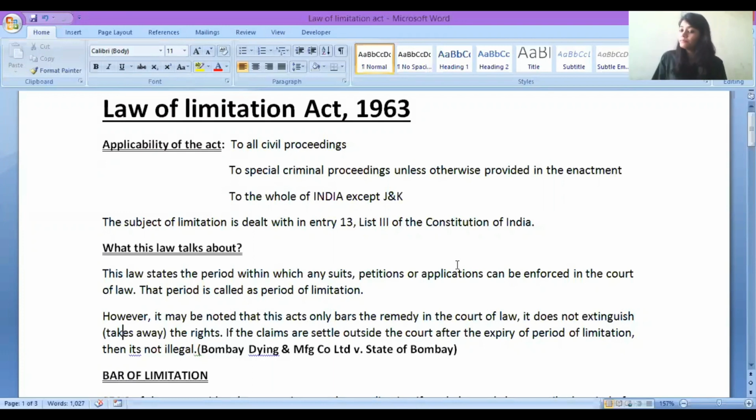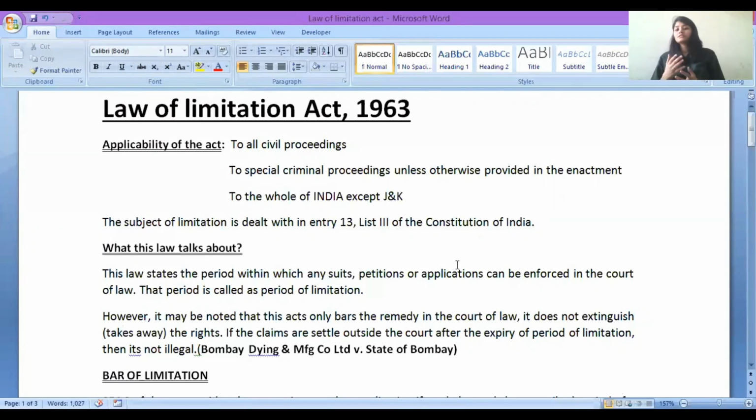You will wait for the person, or you are going to file a complaint against that person, right? So, Law of Limitation Act says within 3 years from the due date. आज खत्म हुआ, आज पेमेंट आ जाना चाहिए था. Within 3 years from the due date, you can put your case with the law. You can enforce it in the court of law. This is Law of Limitation Act.